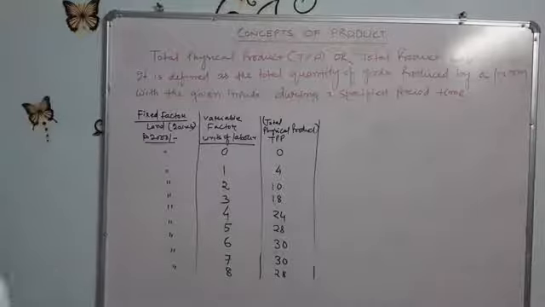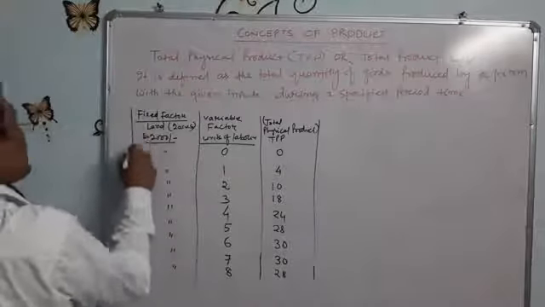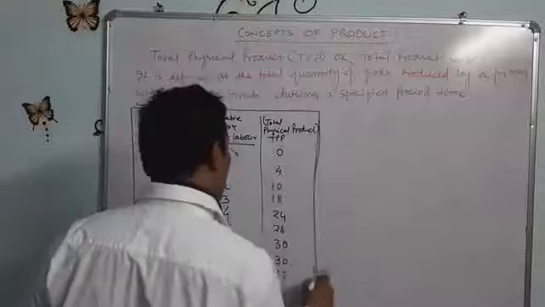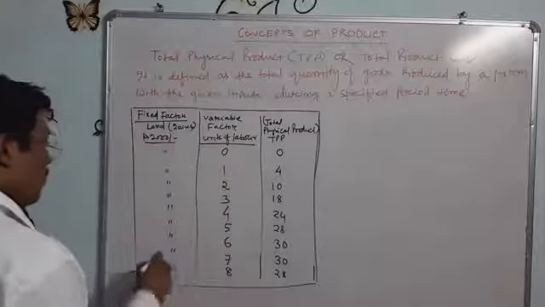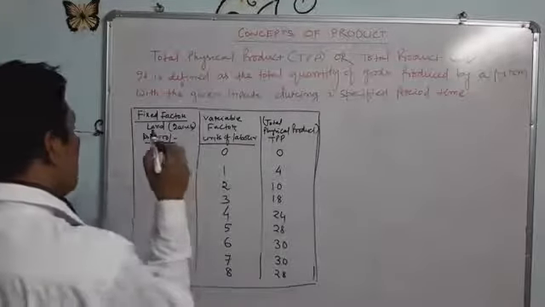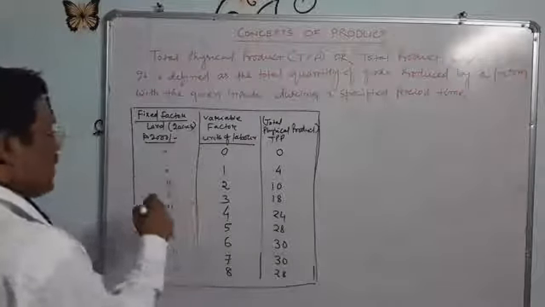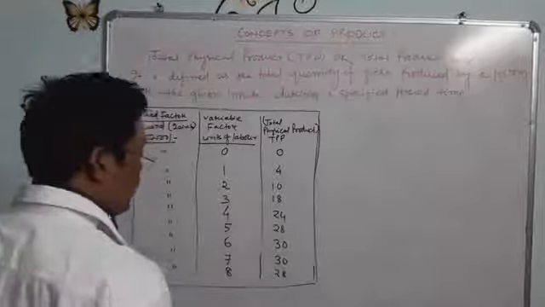So this is one kind of schedule of total product by using more and more labor with the fixed factor.